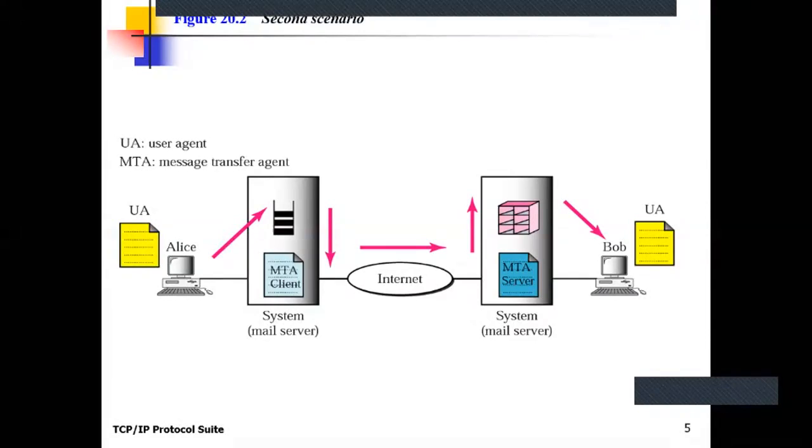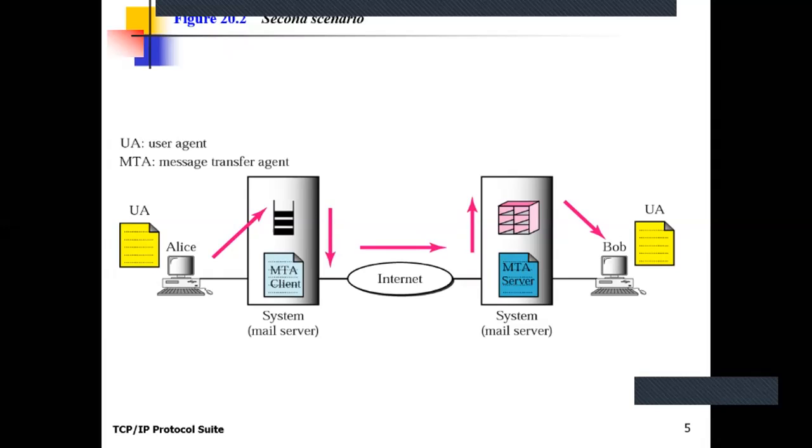So it uses its mail server gmail.com for storing the mails. The MTA client on this mail server is used to transmit the mail to another mail server. For example, the destination's mail server is rediffmail.com. So the MTA client's task is to send this mail to the destination's mail server.